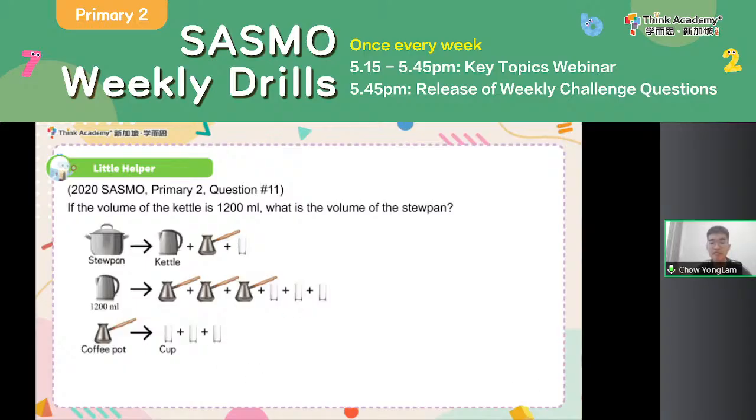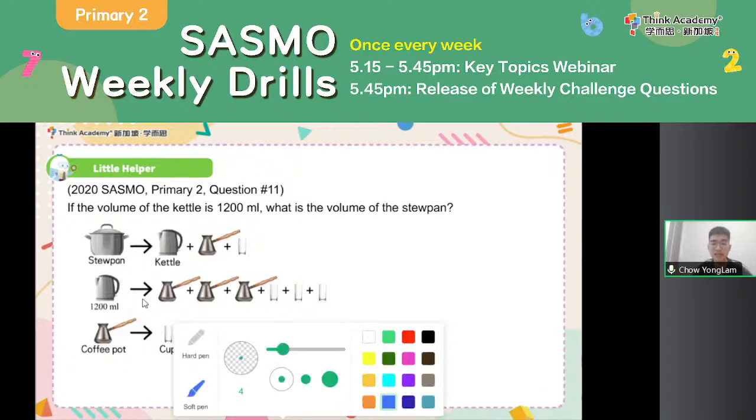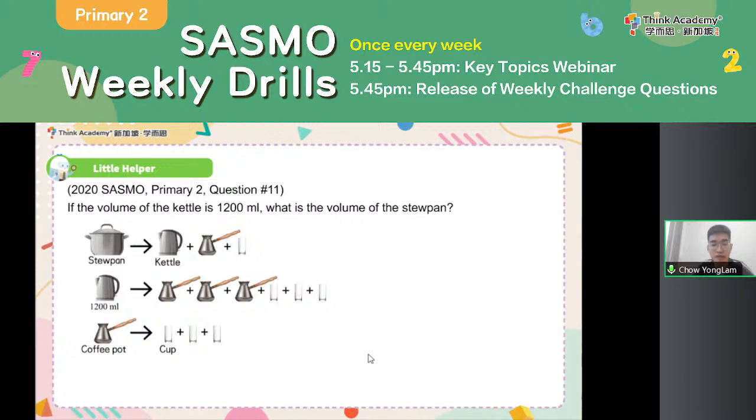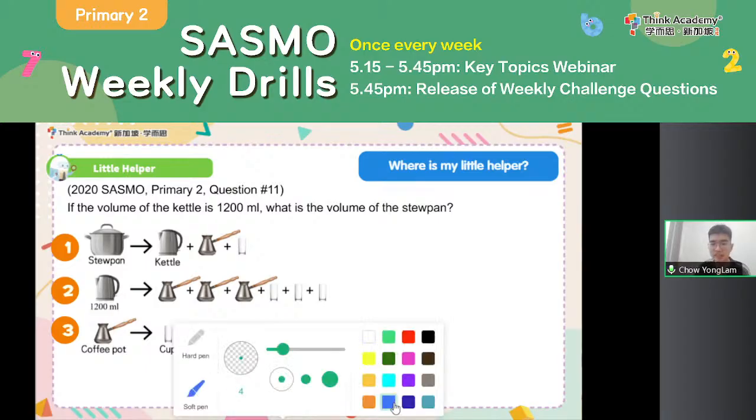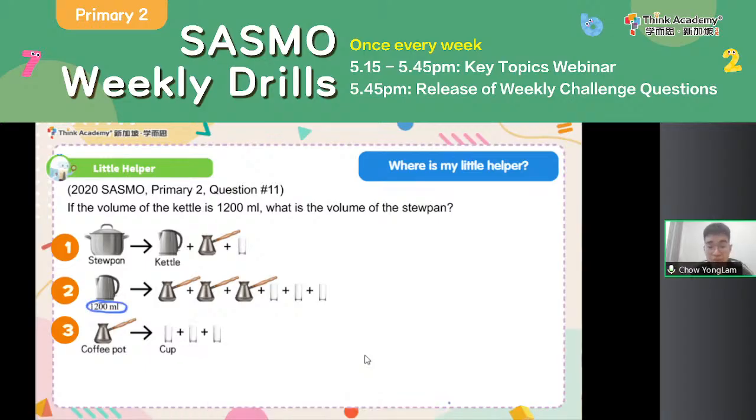So if the volume of the kettle, this is the kettle, is 1200 ml, then what is the volume of the stew pan? The stew pan is the big pan over here. And again, I have 3 equations. Now where is my little helper? First, can we find an equation with numbers of cups? Is there any equation that can tell me the relationship between a pot and a cup? That's right, equation 3 can do so.